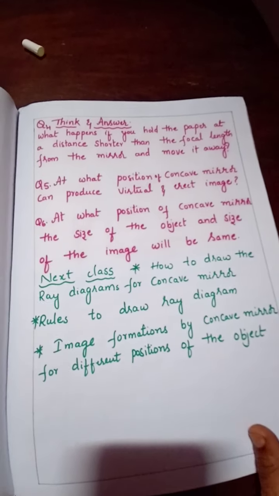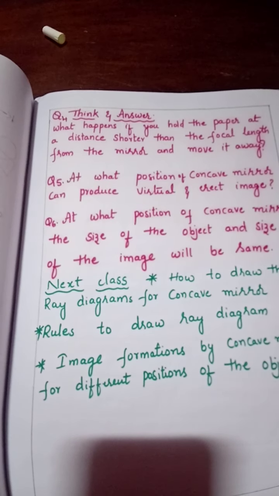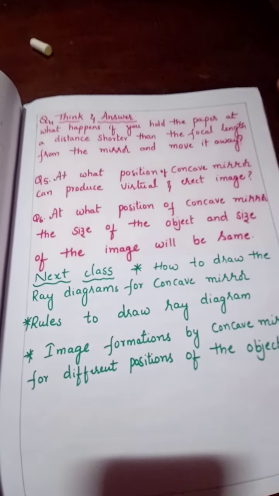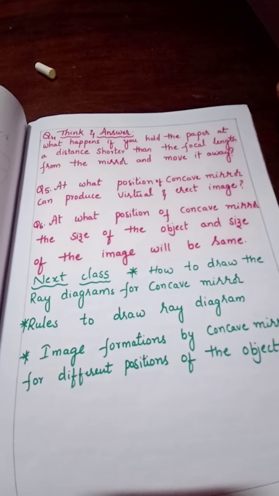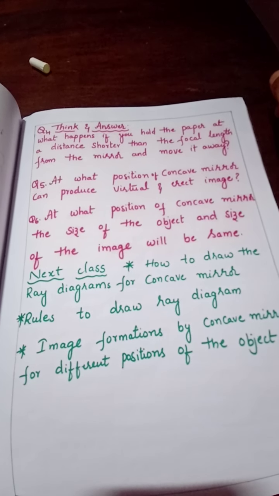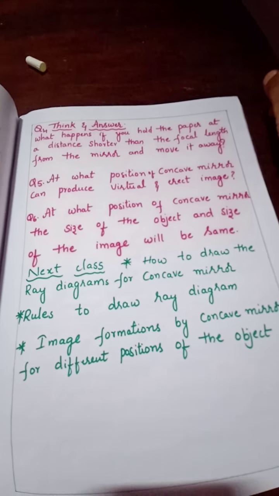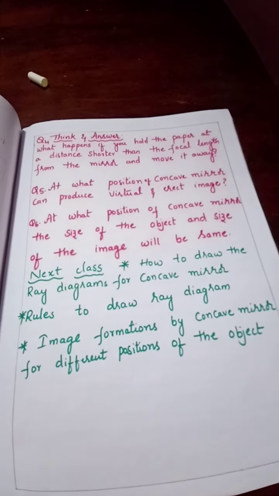In the next class we are going to draw the ray diagram for all these cases, which is a very important question. Again, let's see our homework today. Think and answer. Question number 4. In the last lecture we finished 3 questions, and this lecture's question is number 4. What happens if you hold the paper at a distance shorter than the focal length from the mirror and move it away? Just now we discussed it. You just see the tabular form, you will get the answer.